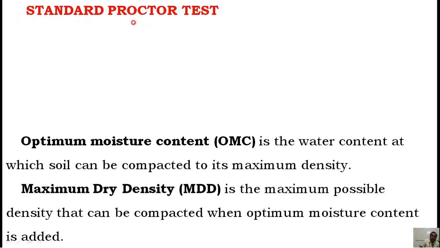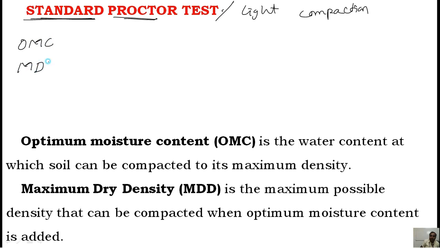There are two types of tests based on Proctor's study. One is the standard Proctor test. It is also called light compaction. The other one is the modified Proctor test. That is also called heavy compaction. Now in this Proctor test we are going to determine two parameters. One is OMC and the second one is MDD. Very important two parameters we are going to check.